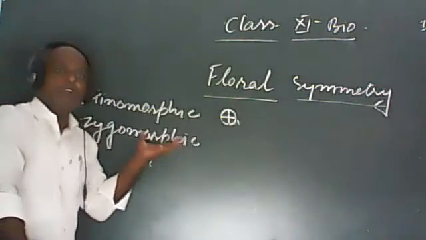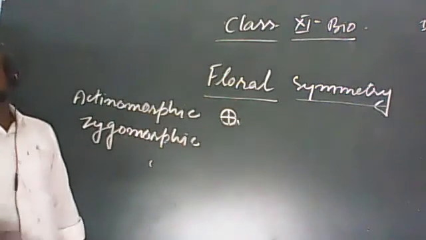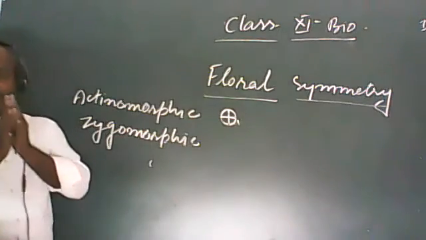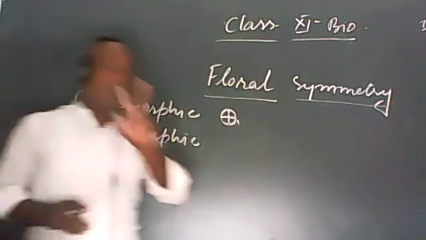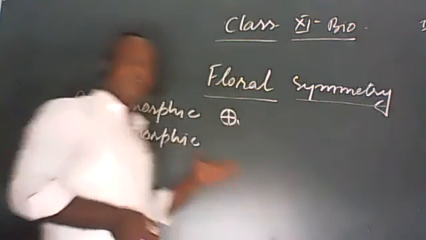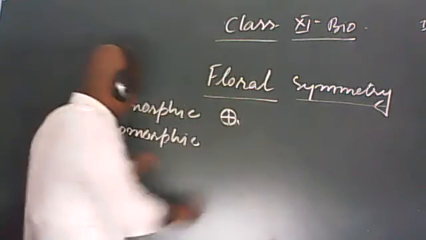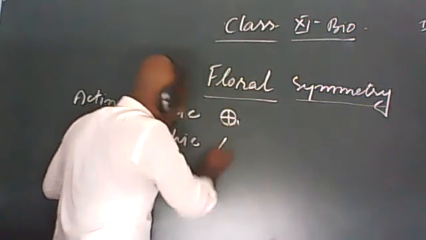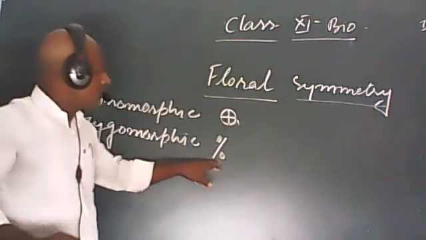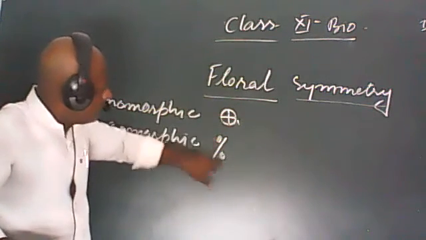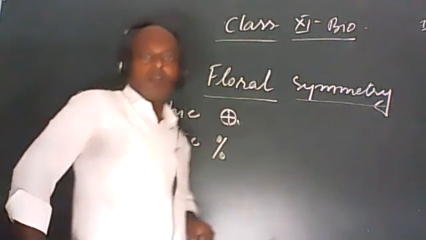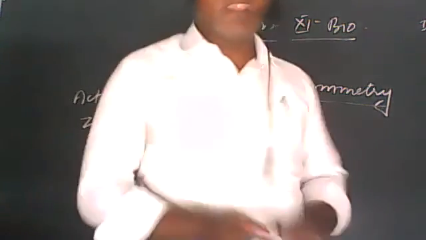We should study about the zygomorphic situation. We can say that if a flower can be divided into two equal halves from a single plane, then it is called zygomorphic. And the symbol which represents the zygomorphic condition of a flower is like this. This shows that a flower can be divided into two equal halves, meaning bilateral symmetry.